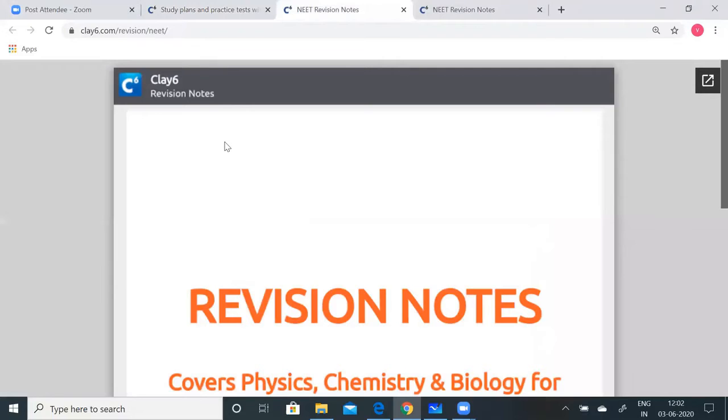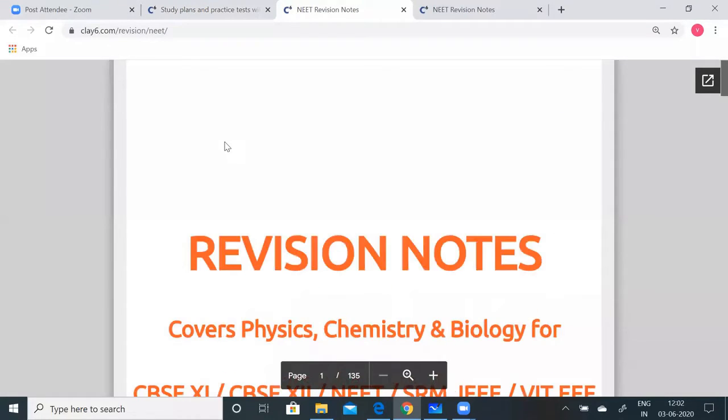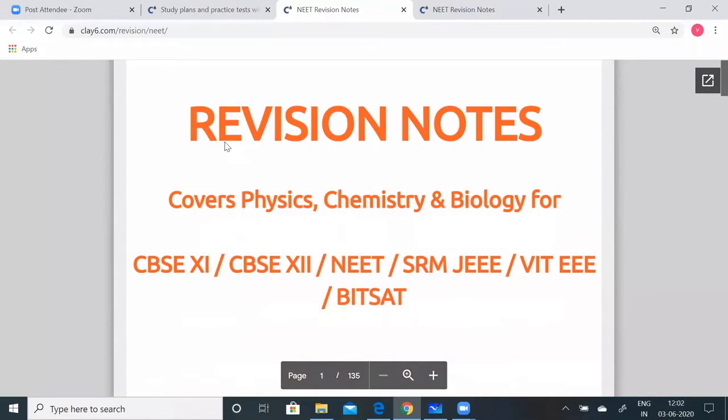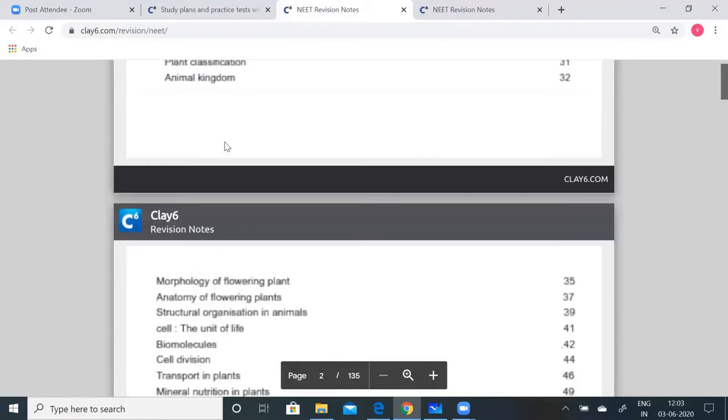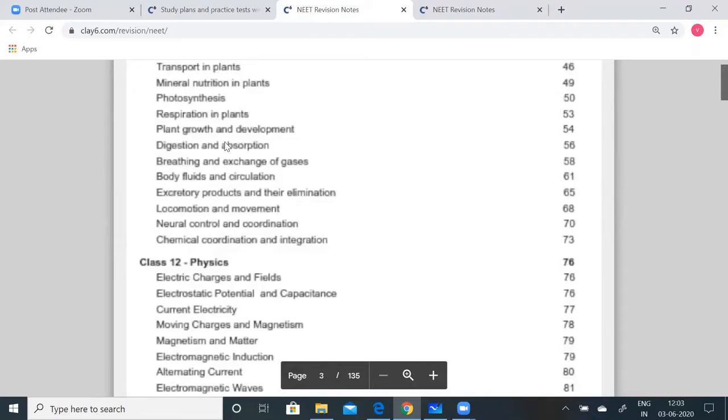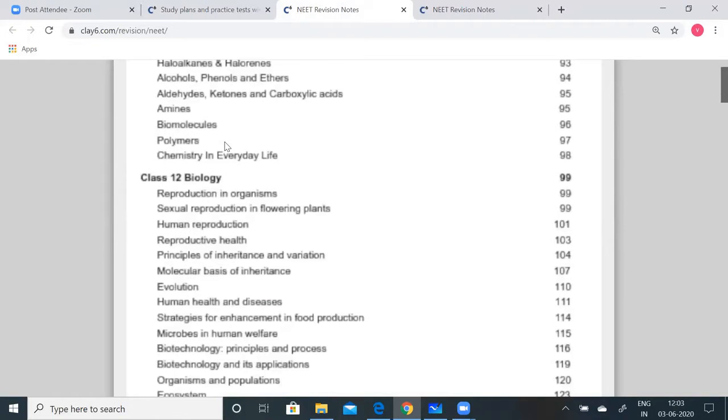So revision notes are basically the important formulae and the concepts which are important from the NEET point of view. We have done everything chapter wise, right from the first chapter to the last chapter, and subject wise: physics, chemistry and biology. Whatever is important, the formulae and concepts you have to learn. And once you're thorough with the concepts, you can take the tests. These are the different chapters which we have made here. Only whatever is necessary has been made here.